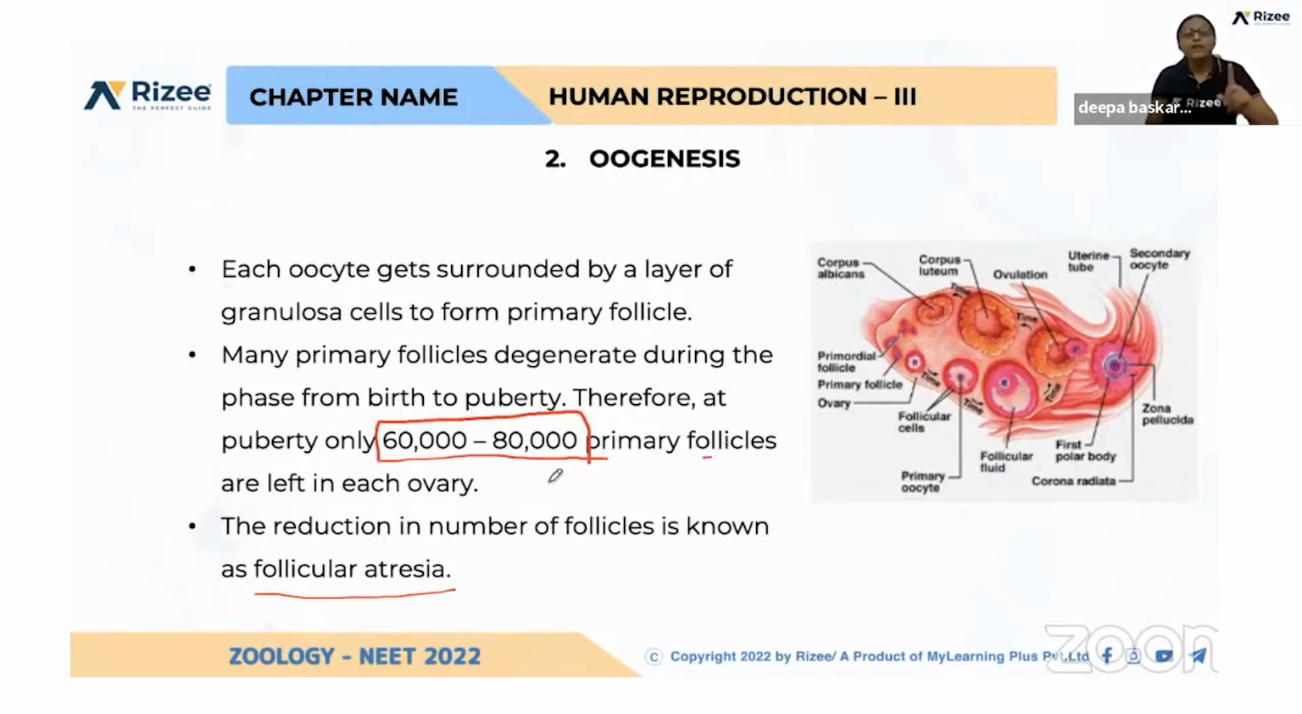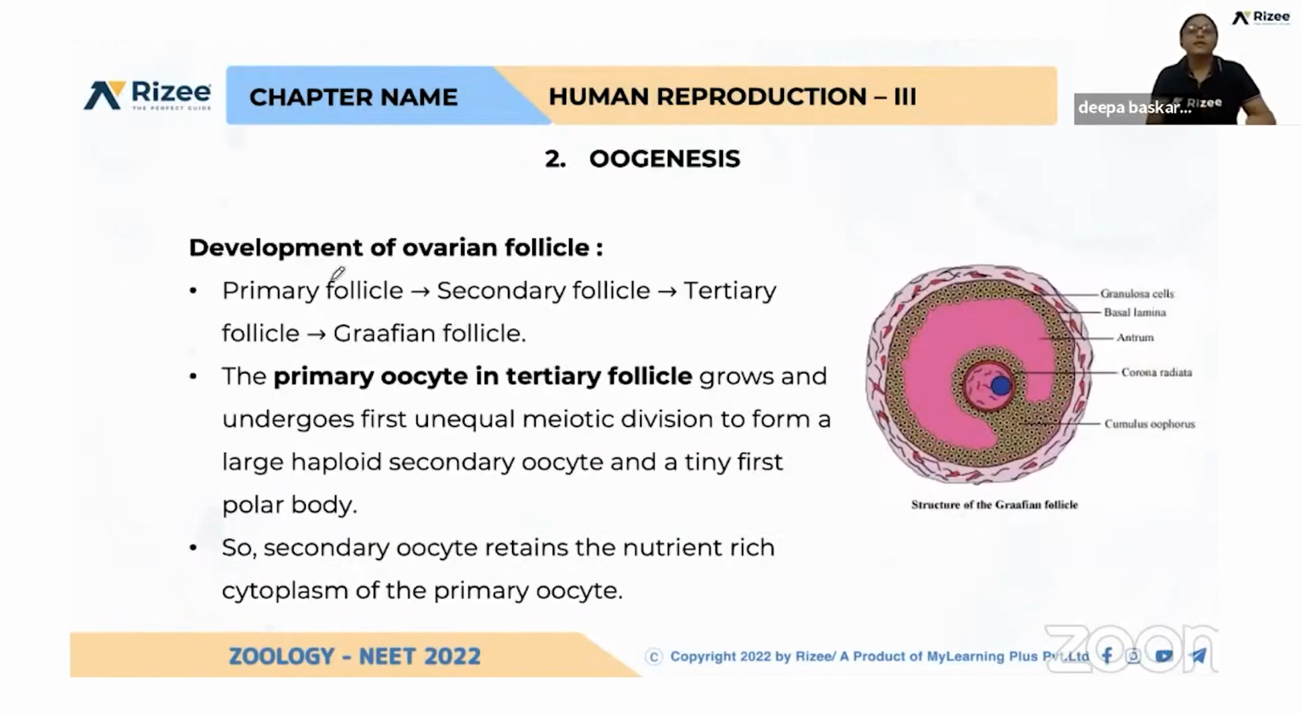Okay, so every month, from the primary follicles, one primary follicle will be selected and that will be converted into secondary, tertiary, and Graafian follicle. See, the primary follicle has a primary oocyte, the secondary follicle also has a primary oocyte, and that leads to the tertiary follicle, which also has a primary oocyte. So till this, I think it is clear.